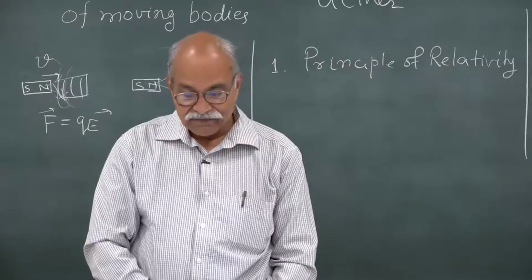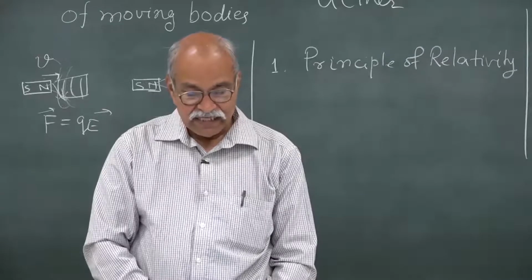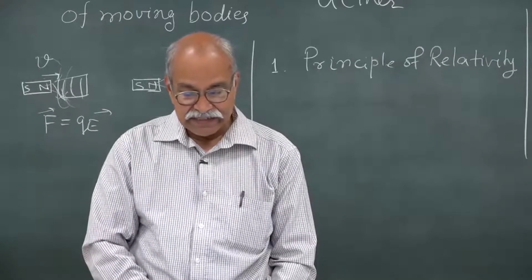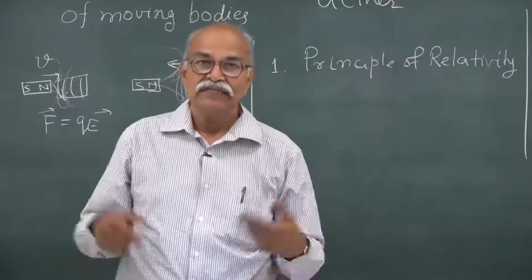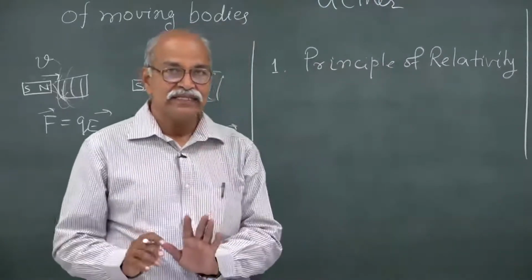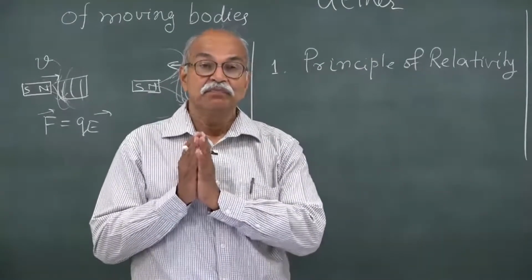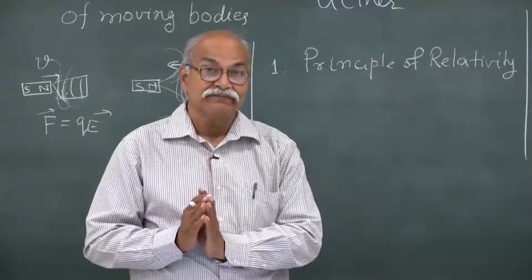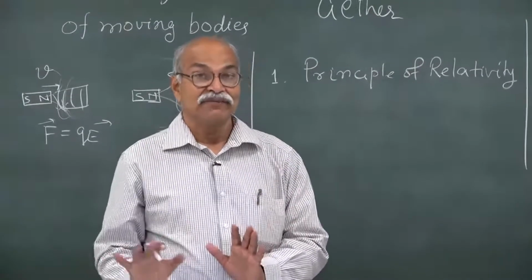So, light always propagates in empty space with the same definite velocity c, independent of whether the source is moving or not. So, essentially how we will write it is that the speed of light in vacuum is c in all inertial frames of reference.